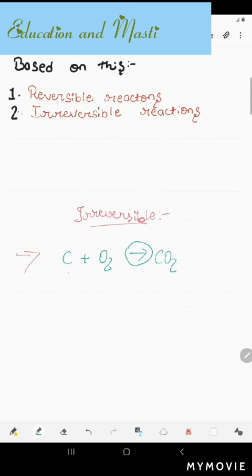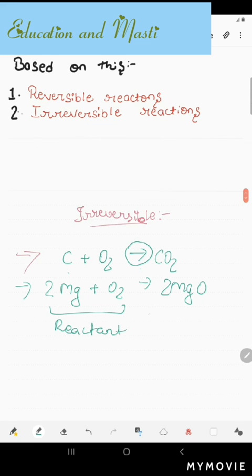Now let's take one more example. Mg, which is magnesium, plus O2, oxygen, gives us MgO. Here let's first balance it: 2, 2. So this is an irreversible reaction. Understood? Now we can see that this arrow represents the irreversible reaction. So you know this one is the reactant and this one is the product.